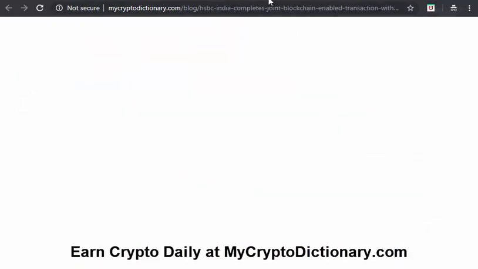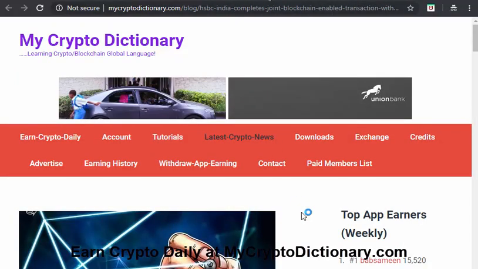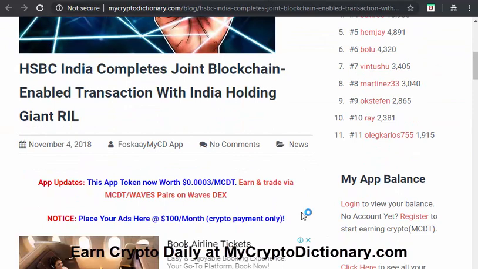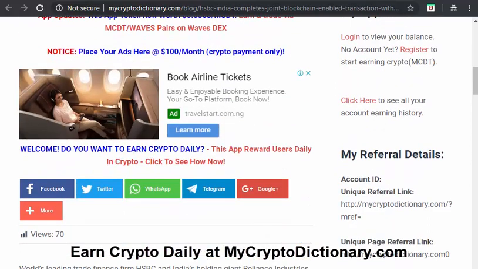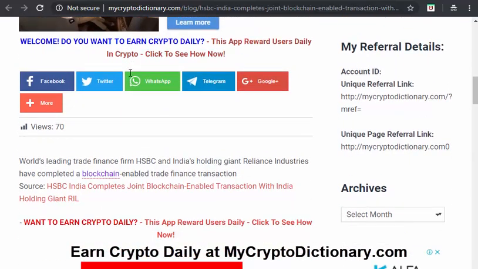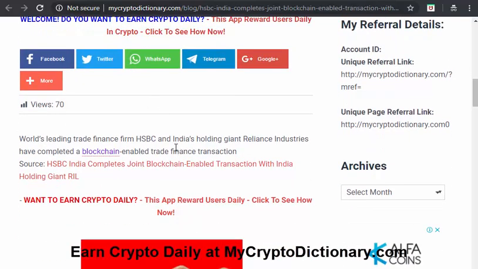Let's move to the next one, where we discuss HSBC and India completing a joint blockchain trade. As you can see, HSBC is one of the banking giants known across the world, a leading trade finance firm operating under different brands in different parts of the world, including Africa.